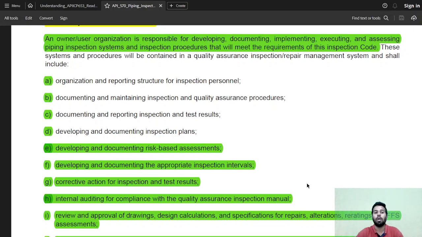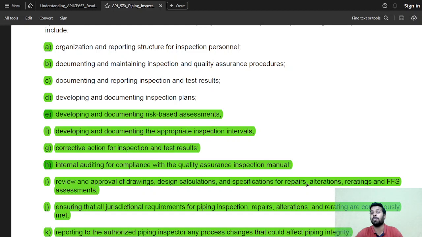So first is the organization and reporting structure for inspection personnel. What kind of inspection reports you're going to make, and what will be the format of that, has to be provided by the owner or user organization, who shall be finally responsible for it. Then documenting and maintaining the inspection and quality assurance procedures, documenting and reporting inspection and test results, developing and documenting inspection plans, developing and documenting risk-based assessments, developing and documenting the appropriate inspection intervals, and corrective actions for the inspection and test results.